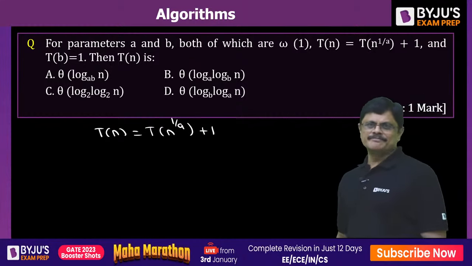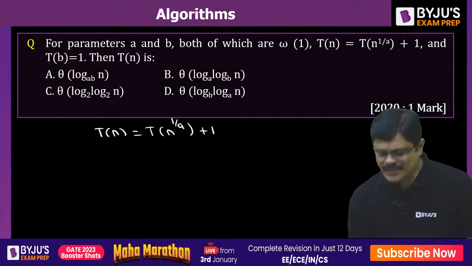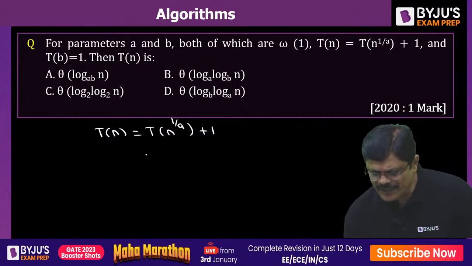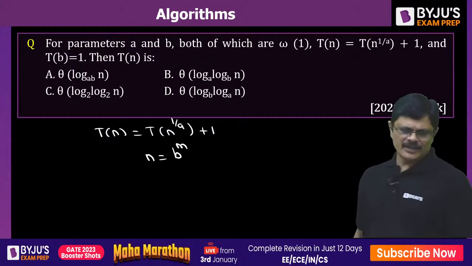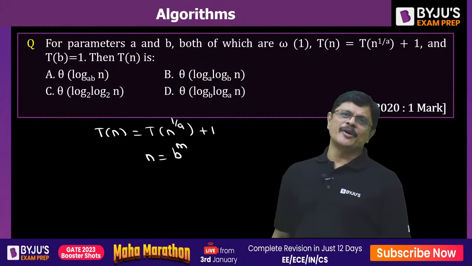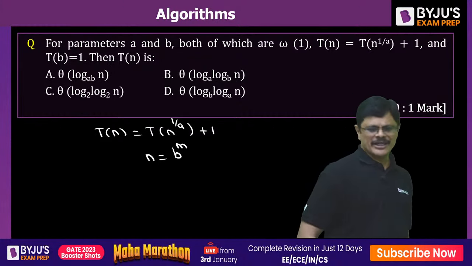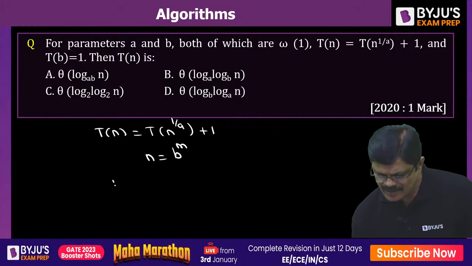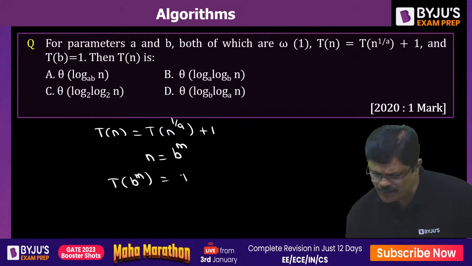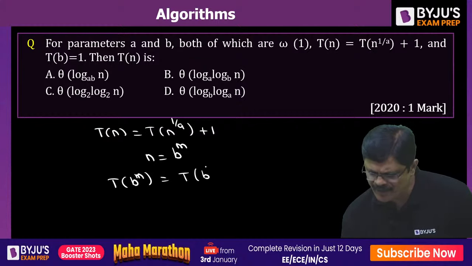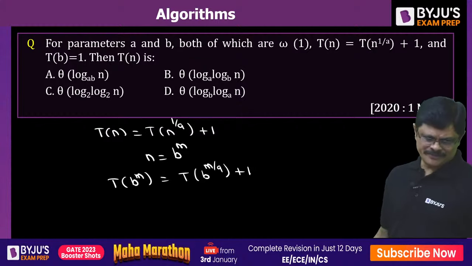So here, what you do is you take n is equal to some b power m. With that, what happens? T(b power m) is equal to T(b power m by a) plus 1.